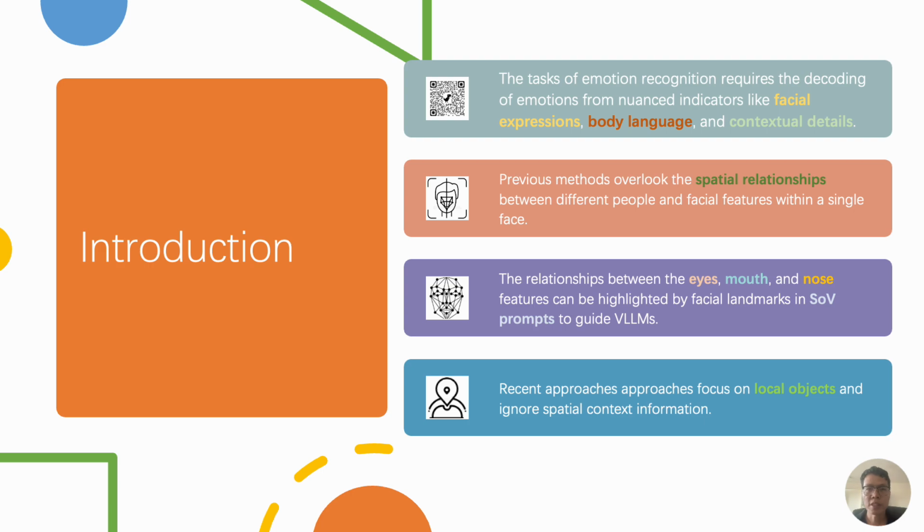Emotion regulation is a complex task that involves decoding subtle cues like facial expressions, body language, and contextual details. Our approach used a set of vision prompts focused on spatial relationships between facial features to improve recognition accuracy. By combining this with vision large language models, we address these gaps in previous methods and enhance the model's performance in identifying emotions.